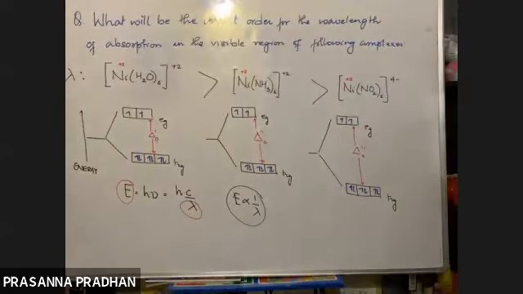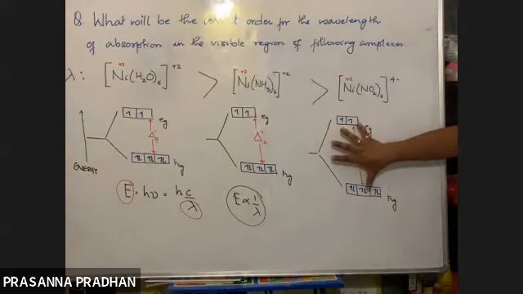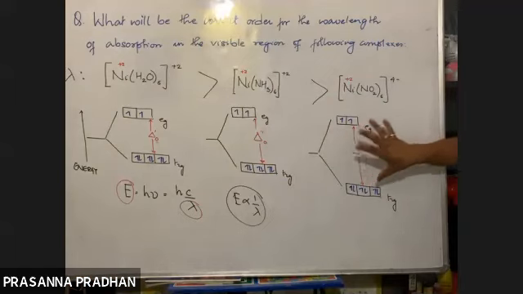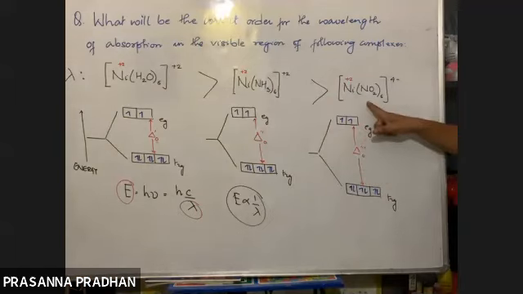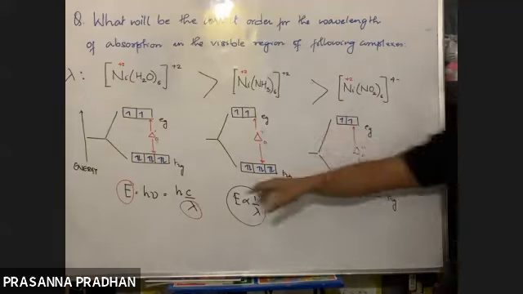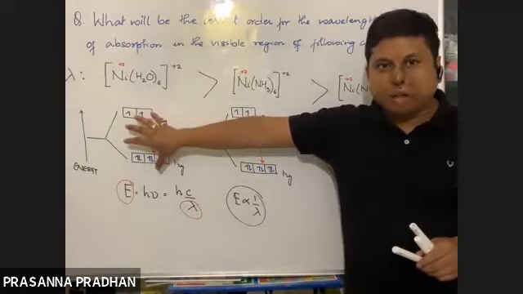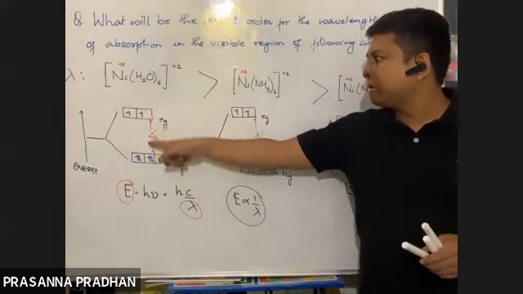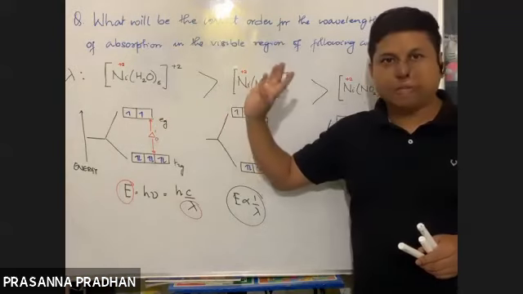So in your entrance part also, in your boards level as well. Greater the amount of splitting, energy is inversely proportional to wavelength. So the energy difference more means it will absorb light having least wavelength. So this complex will absorb light having least wavelength. Since the energy difference is least out here, it will absorb light having maximum wavelength. So this complex will absorb light having greatest wavelength.